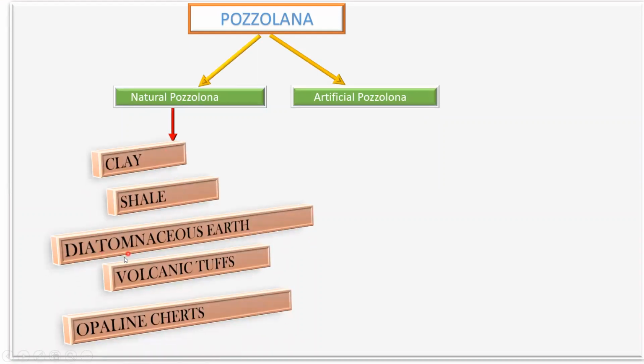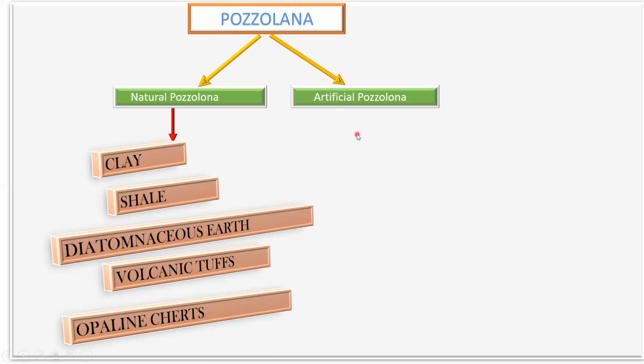diatomaceous earth, volcanic tuffs, and opaline cherts. I don't know how to pronounce this, but we'll say opaline cherts. So these are the natural pozzolana that we get in nature.